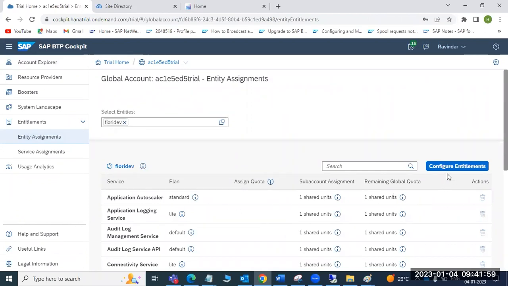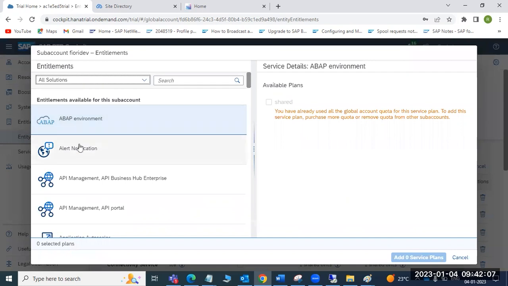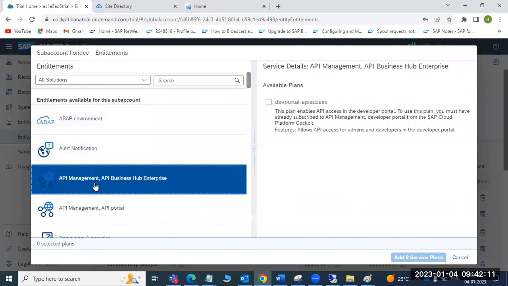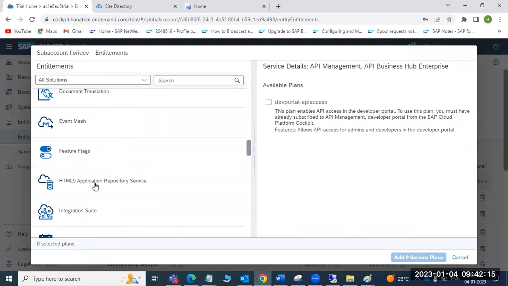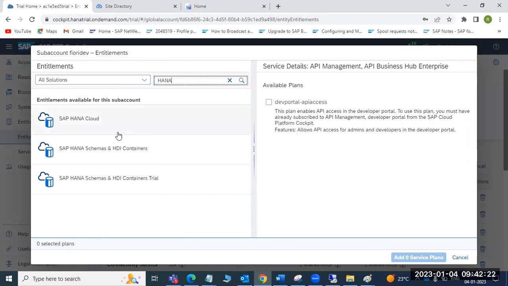If I want more, just click on configure, click on add service plan, then you can choose whatever you want here: alert notifications, some APIs you require, whatever you want. Can you search for HANA Studio? HANA system is available, HANA Cloud is available, but Studio is not available. I think we have to subscribe to it, I guess.